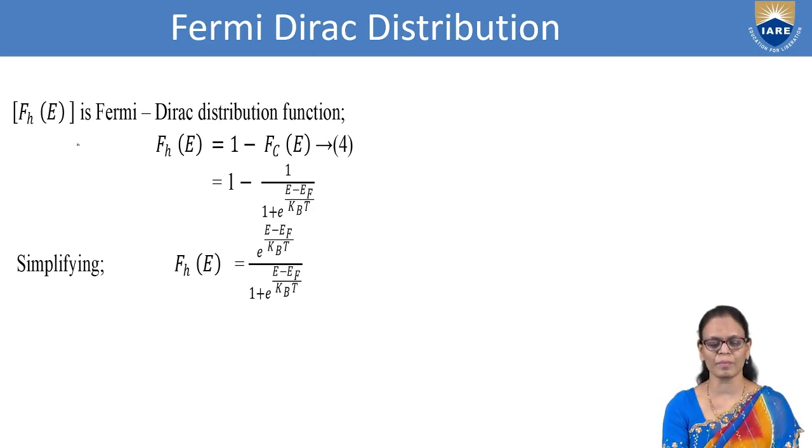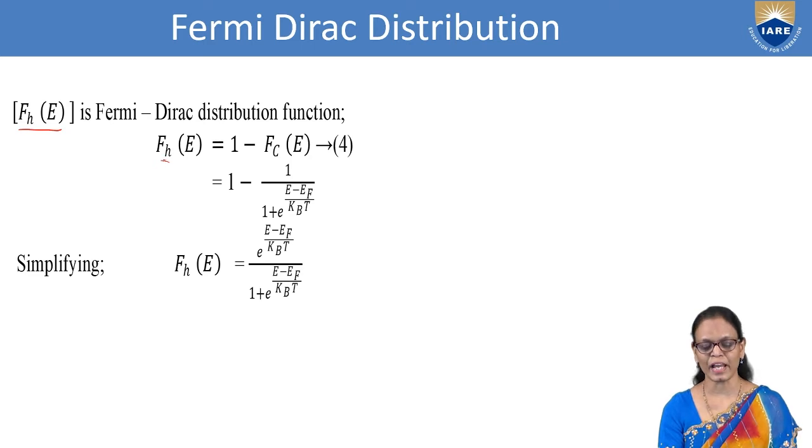Now, how do we get this Fermi-Dirac function for holes? Fh(E) represents the Fermi-Dirac distribution function for holes. So Fh(E) is equal to 1 minus Fc(E), because Fc here is representing the conduction band or the electrons. Now we are doing it for holes. So we already know Fc(E), so it is easy for us to calculate Fh(E), the Fermi-Dirac distribution function for holes, using it for electrons.